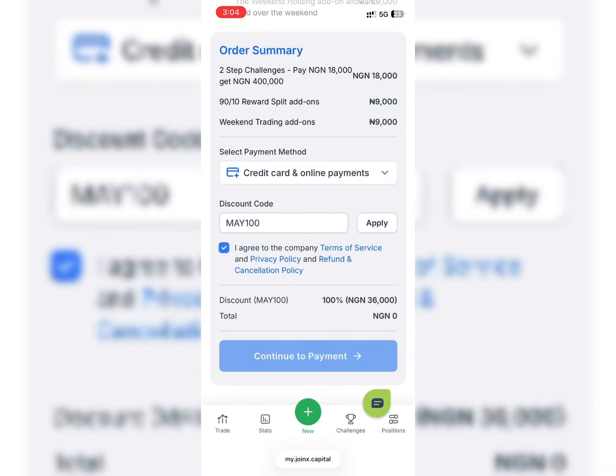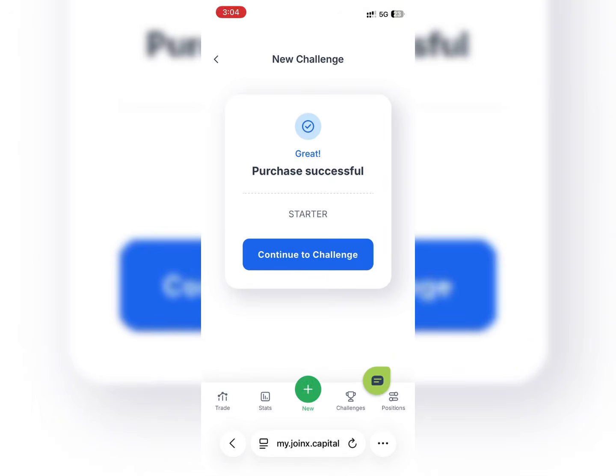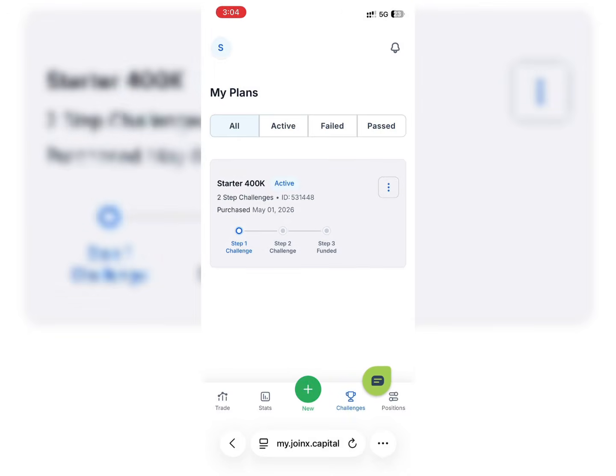Now you can see what it showed after it's downloading. You can see what it wrote right here. This may take a while. We are processing your purchase, and within the next seconds I got this right here that purchase successful. Now you can see you just need to click on continue to challenge.